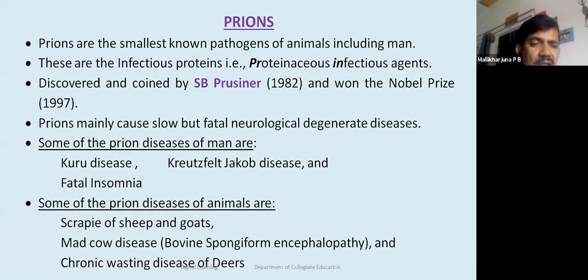In case of animals, especially scrapie of sheep and goats, and mad cow disease, a very severe disease recently in European countries, including England, known as bovine spongiform encephalopathy, and the chronic wasting disease of deer. These are some of the diseases caused by prions or prion proteins or infectious proteins.